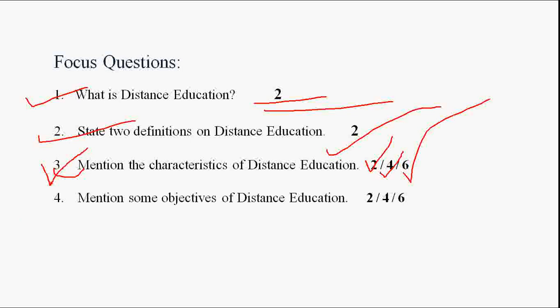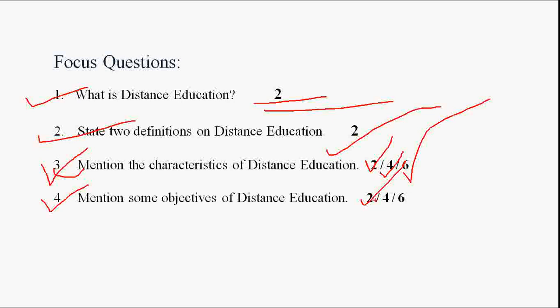And the last question, or the fourth question, is mention some objectives of distance education. Here it is the same as the characteristics of distance education. If the question is for 2 marks, or if it says mention 2 objectives of distance education, then you need to add 2 specific objectives.